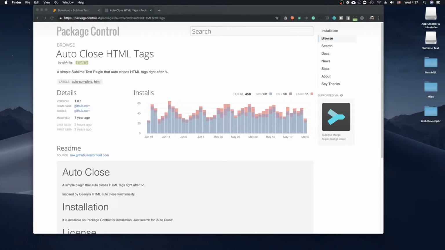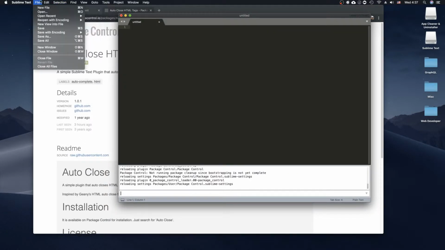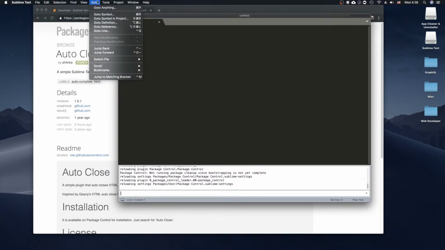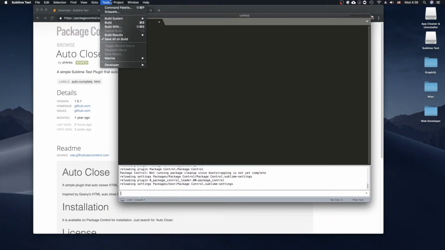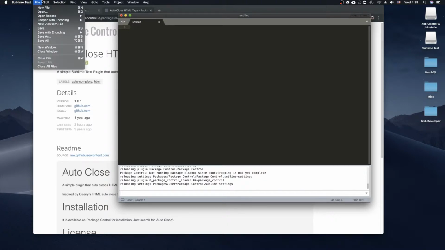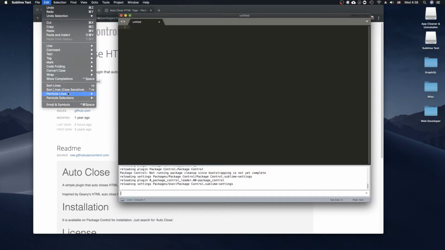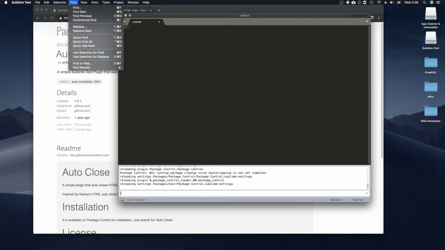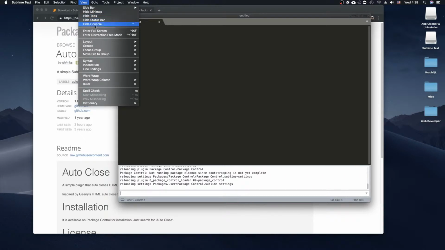Alright, so then you go back to your Sublime and you go to File. Let's see which one it is. Just have to remember which one it was here. I just did this a couple weeks ago.